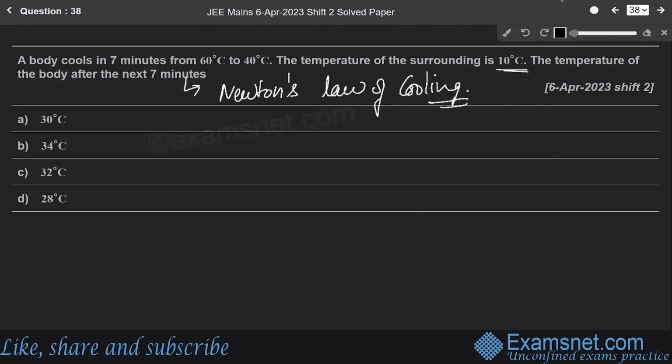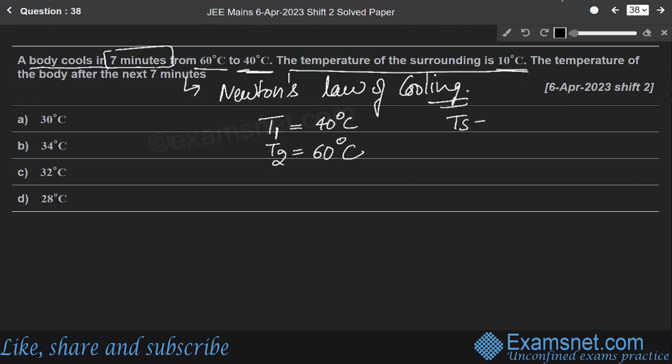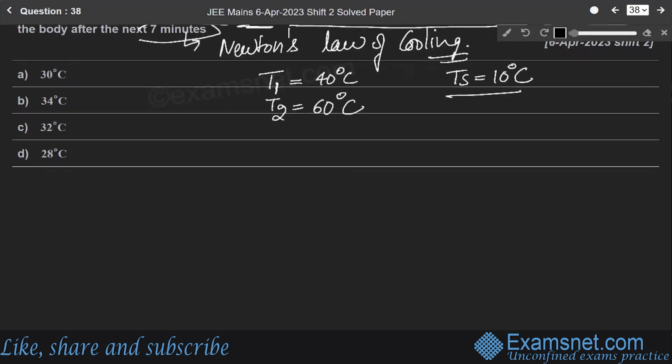Newton's law of cooling. According to this question, a body cools in 7 minutes from 60 degrees Celsius to 40 degrees Celsius. Means here T1 is 40 degrees Celsius and T2 is 60 degrees Celsius. The temperature of the surrounding Ts is 10 degrees Celsius. So after 7 minutes, we have to find the temperature of the body. So using the formula (T2 minus T1) over t equals K times ((T1 plus T2) over 2 minus Ts).